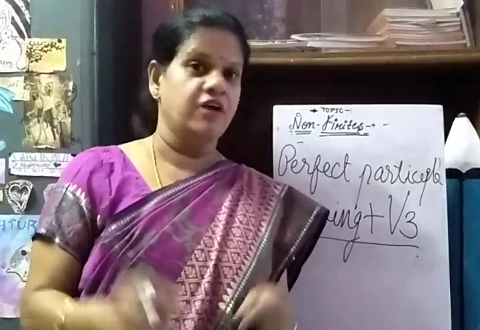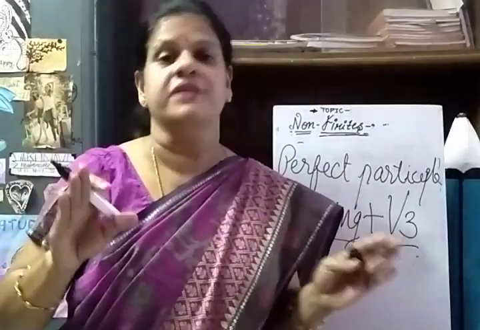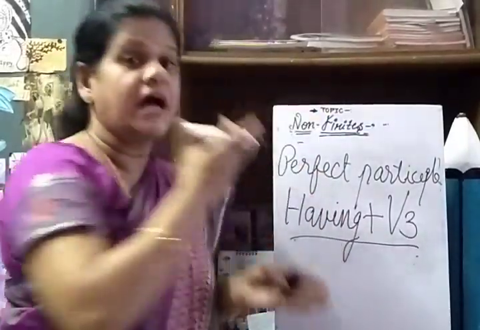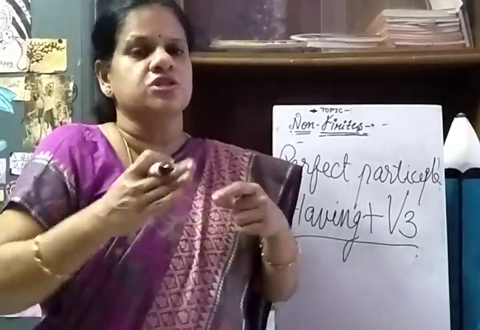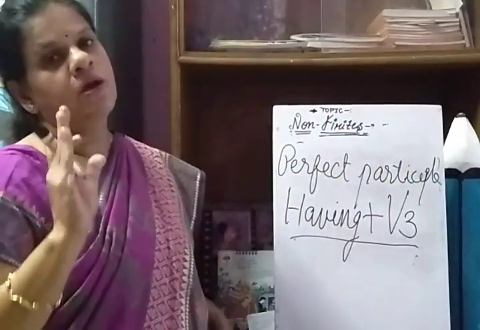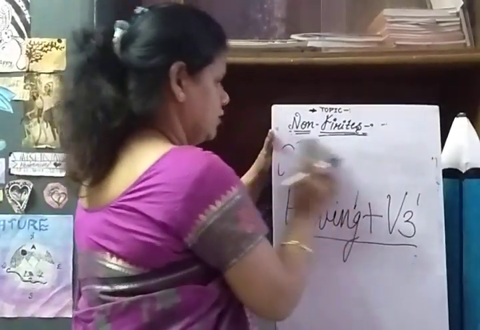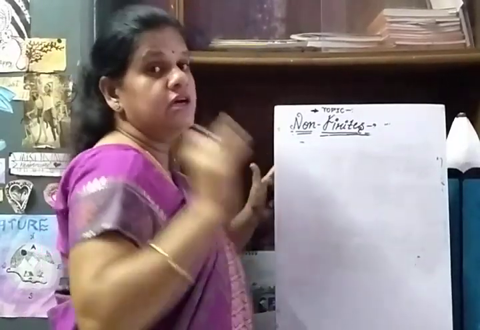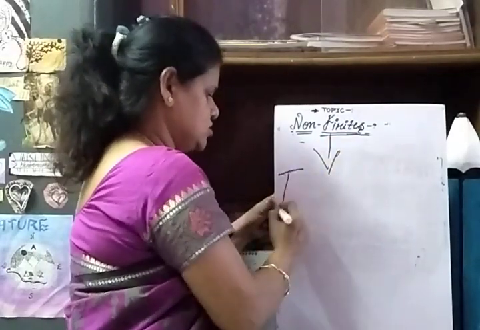And again, I'm telling you, I am not explaining tenses, because this is completely different from tenses. In tenses, we are learning about finite verbs, and here I am telling you about non-finite verbs. Where do we use it? That also I have told you: this is usually used for synthesis of sentences. Okay, so this is the third type of participle, a non-finite, non-functional verb. So now moving to the next one, the last one I am going to tell. The third type of non-finite is the infinitive.